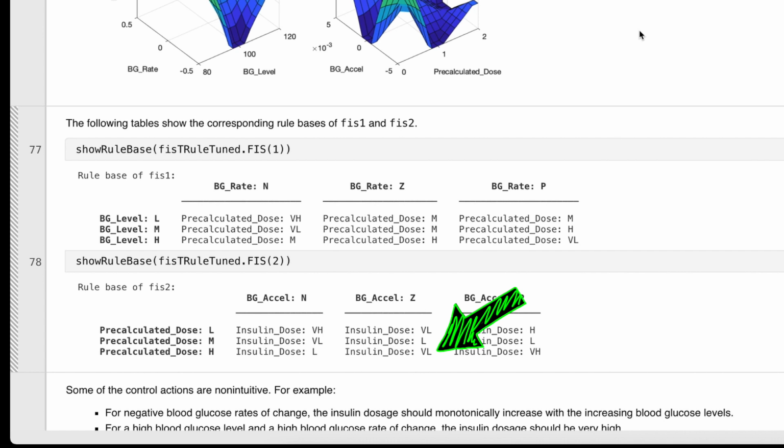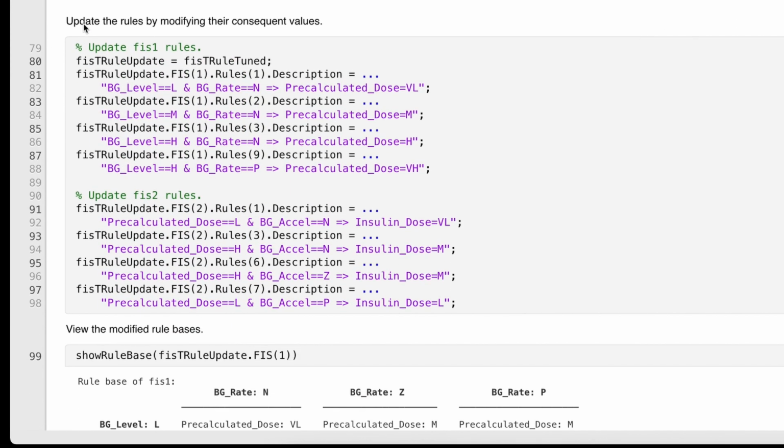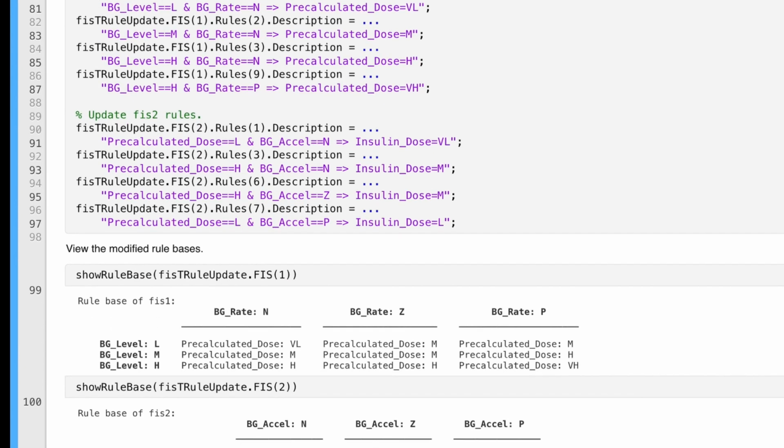But here is what makes fuzzy systems powerful. We understood that this result was weird since fuzzy systems are interpretable. And so if you have some knowledge of the system, we can now go in and fine-tune the result using our experience and knowledge. And that is done here, where a few of the rules are changed to be more in line with our intuition.